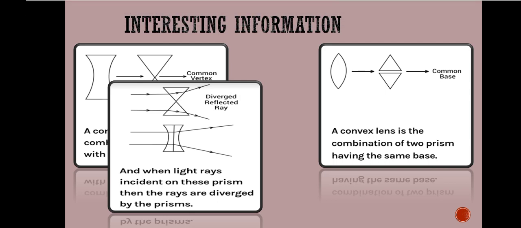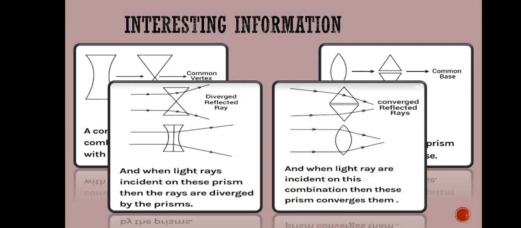So when light rays are incident on this combination, these prisms converge them. You can see the convergence of light rays from this combination of prisms and the lens. They are the same in both cases.